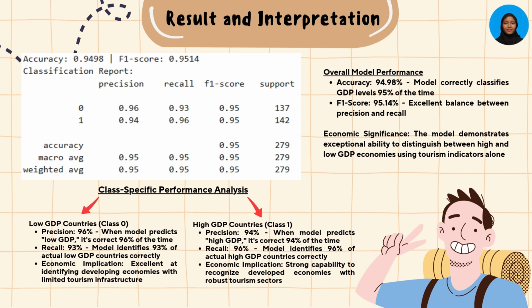For high GDP countries, class 1, the precision is 94%. This means that when the model predicts high GDP, it's correct 94% of the time. For recall of 96%, this means that the model identifies 96% of actual high GDP countries correctly. For economic implication, the model is strong at recognizing developed economies with robust tourism sectors.